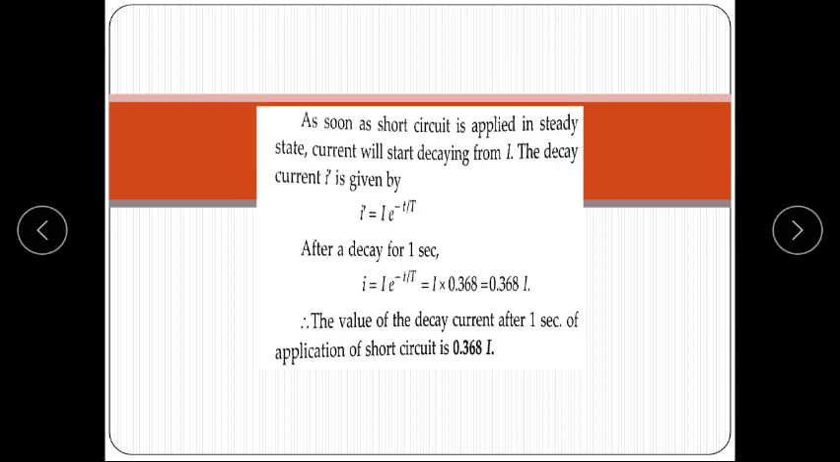As soon as the short circuit is applied, the steady state current will start decaying. The decaying current i is given by i is equal to I e raised to the power minus t upon tau. So putting the value of t, the value of the decaying current after 1 second is 0.368 of I.